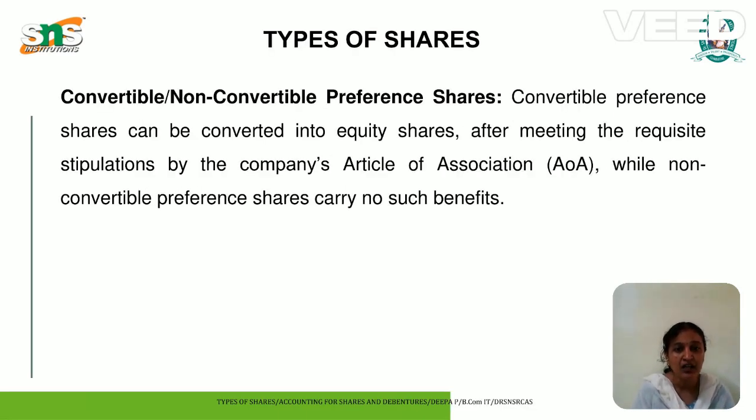Next is convertible or non-convertible preference shares. Convertible preference shares mean that, if the articles of association allow, they can convert the preference shares into equity shares. Non-convertible preference shares mean they cannot convert their shares into equity shares.